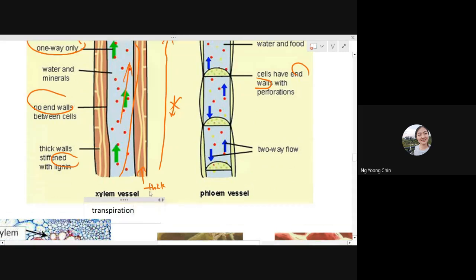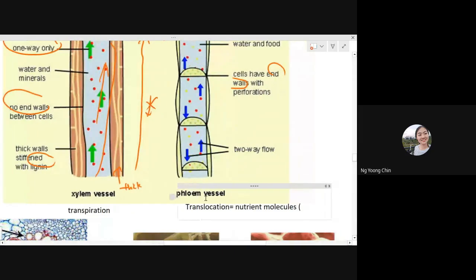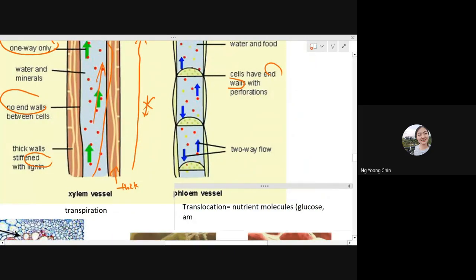For the phloem, we call it translocation, because they help to transport food or nutrient molecules, which are glucose and amino acids. Transpiration means they help to transport water and mineral ions.